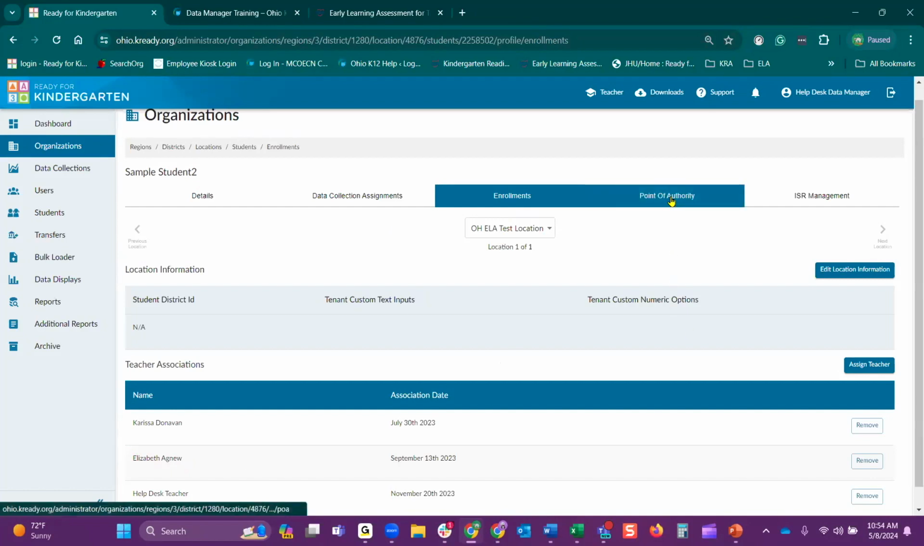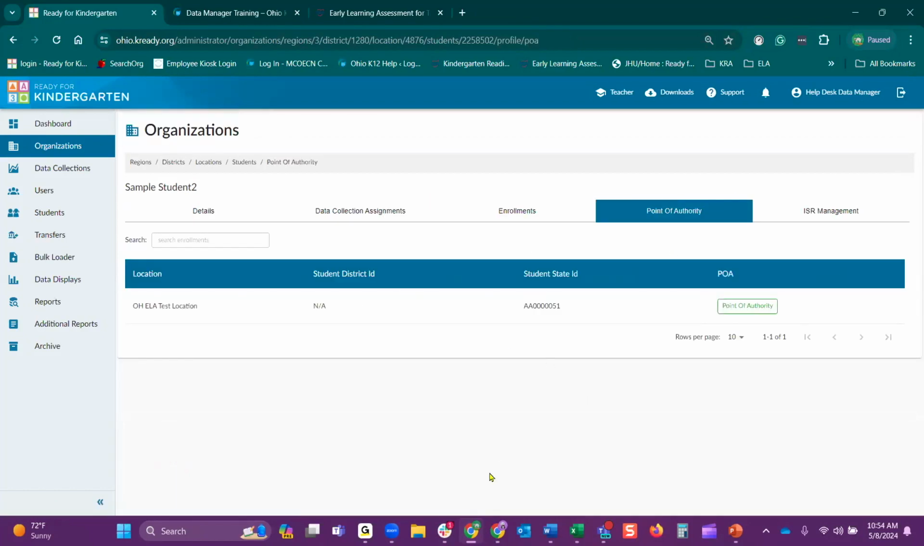Okay, and then you can also check your point of authority and just see if it's not green and is not showing that you have that point of authority. That's where you're going to want to look in your transfers and double check. You may need to reach out to your previous district.